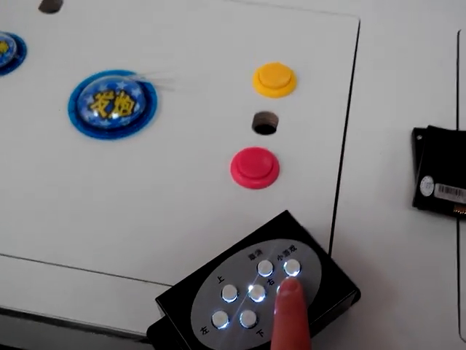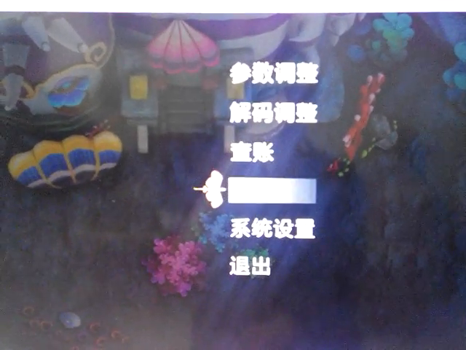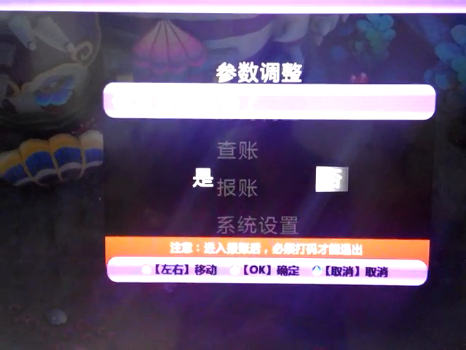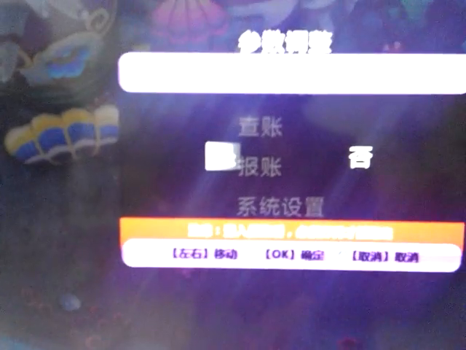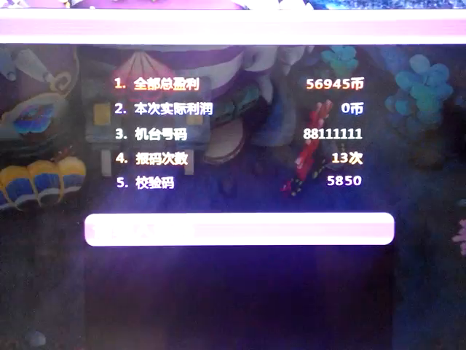for several seconds, and the screen shows enter into the background. Choose account report and press OK, and it shows choose yes or no. Now you choose yes, and then it shows choose account report, and you can see the screen.